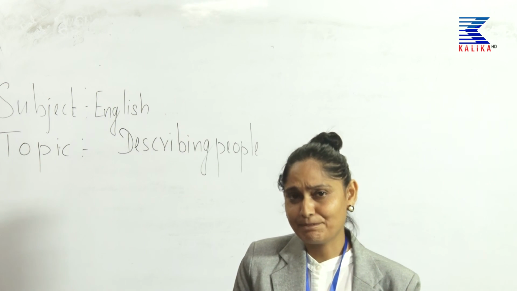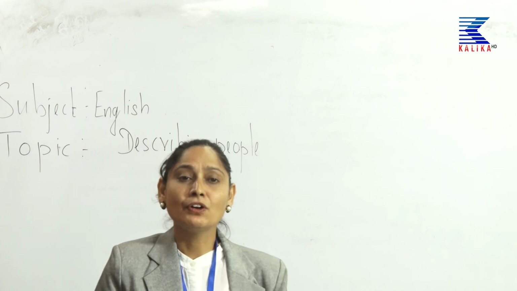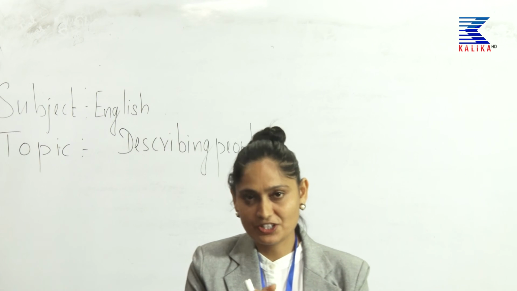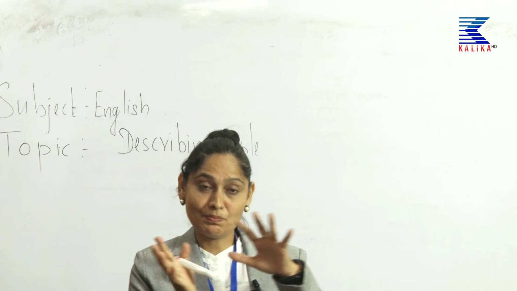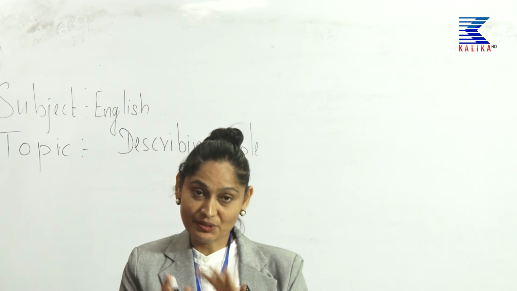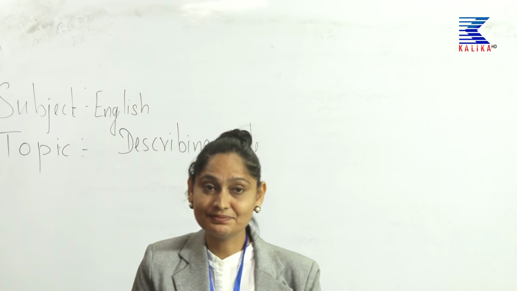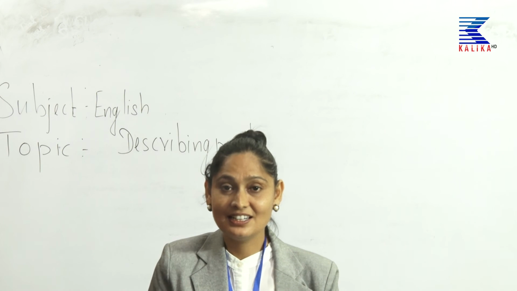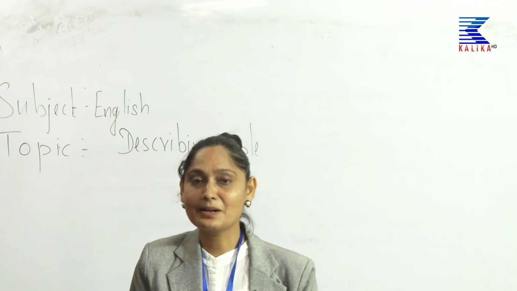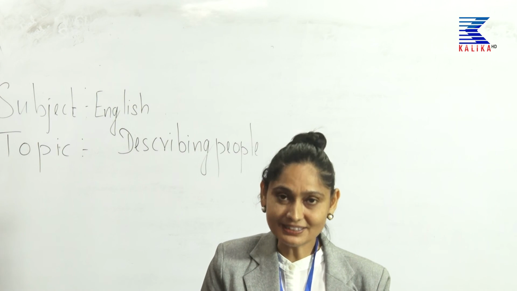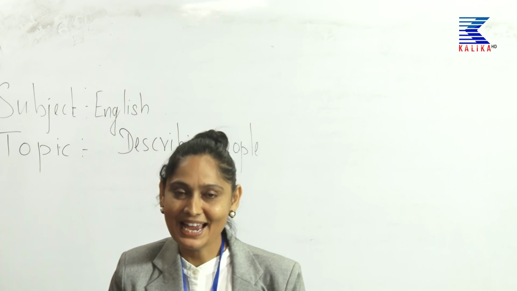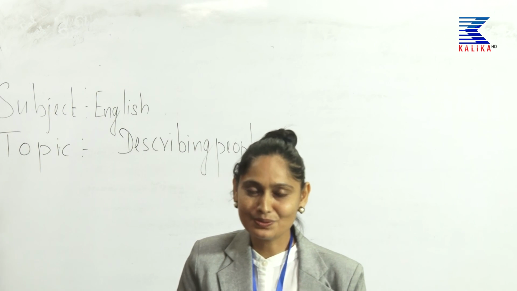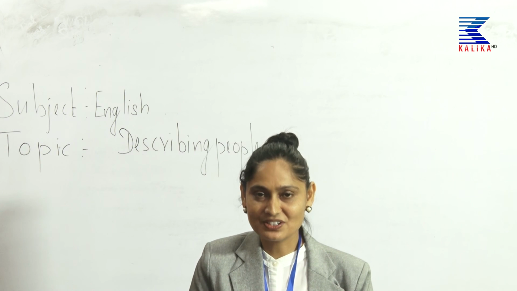And mostly while describing we use adjective words, children. In adjectives, their bodies, their hairstyle, their height, all these things come while describing people.